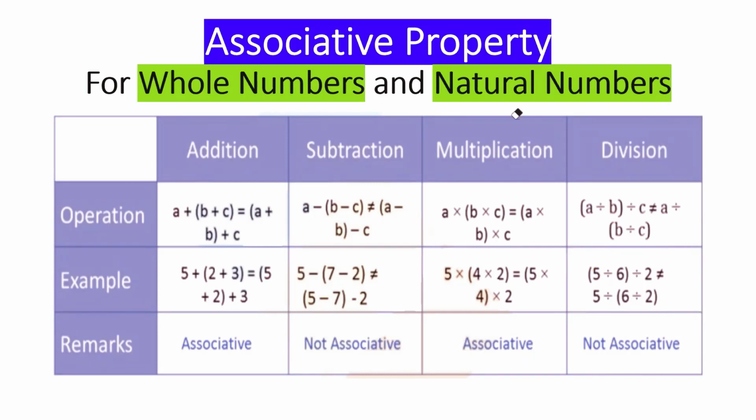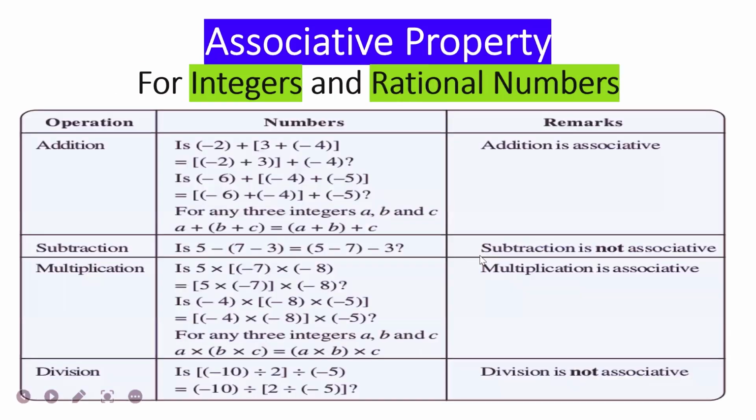Now let's move ahead. We will see the integers part. I'm repeating again. If you are a class 7 student, then do it up to integers only. If you are a class 8 student, then do up to rational numbers. Okay, let's move ahead. So don't put the heading rational numbers if you are a class 7 student. Now, integers and rational numbers. Integers are part of rational numbers, so it would follow the same thing.